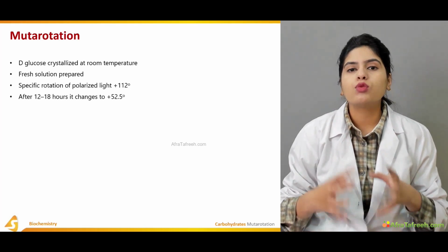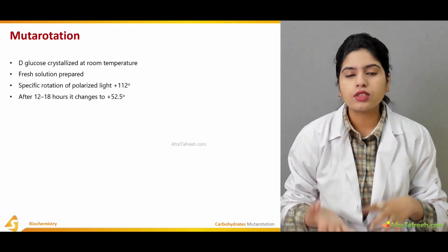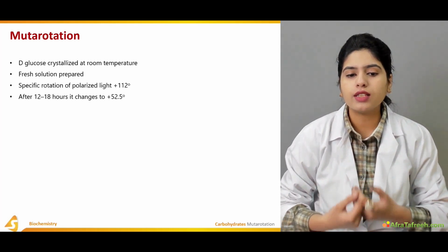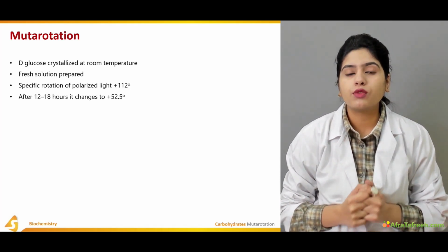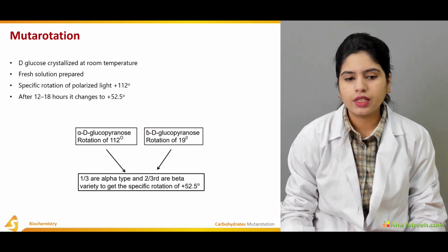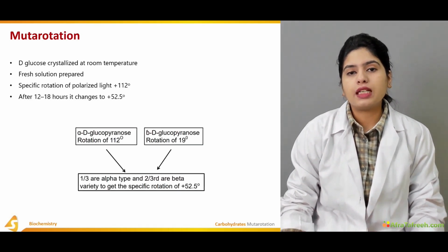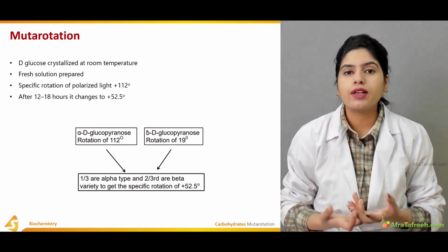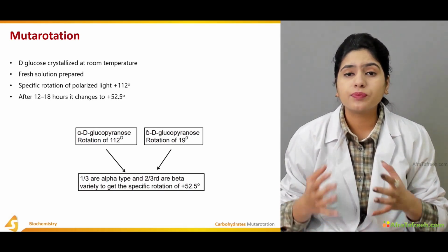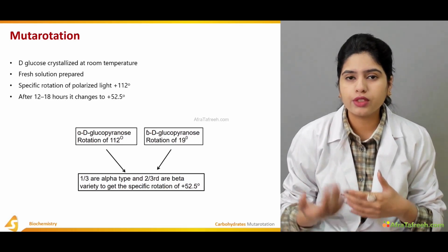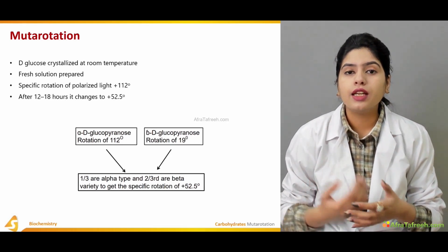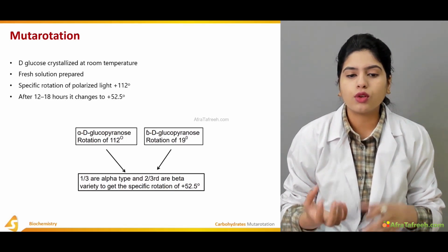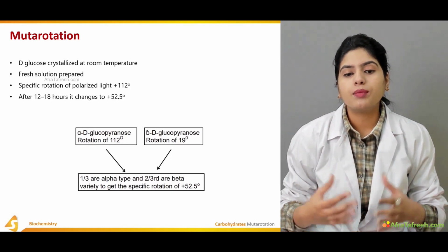Then after 12 to 18 hours, if you again check the optical rotation of the polarized light, it changes to plus 52.5 degrees. This change in optical rotation of the polarized light is due to the change in the optical isomer present in the solution of glucose.